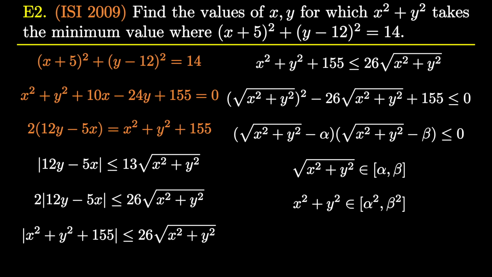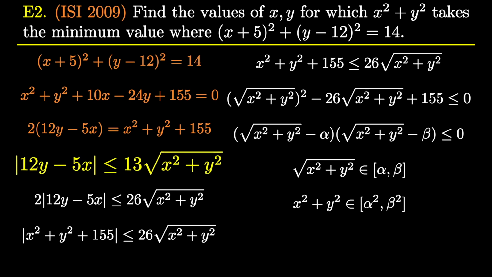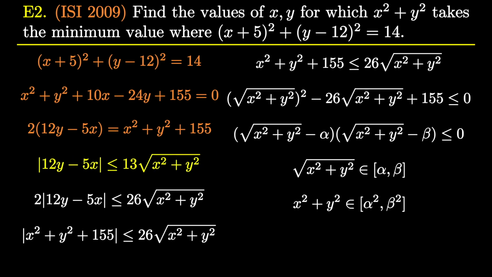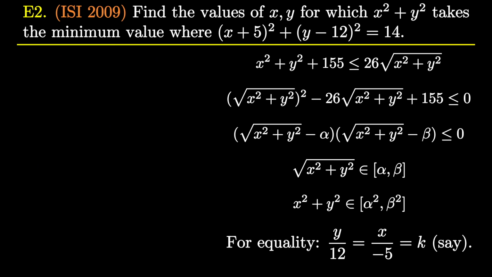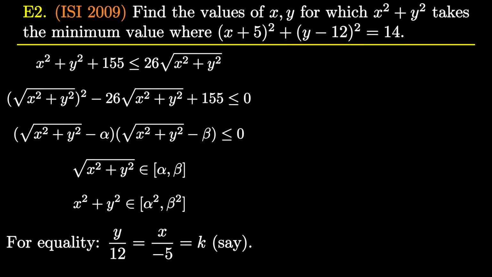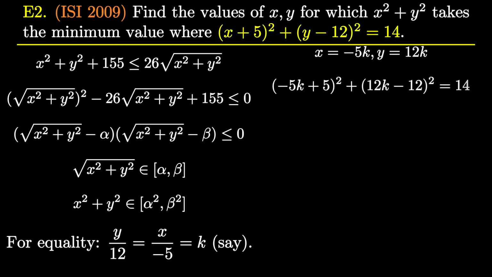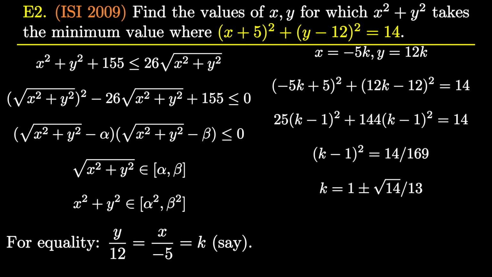Now the question is for which values of x and y, x square plus y square attains its extremum values. To figure out those x and y, we have to find such x and y for which the equality holds at the first inequality when we applied the CS inequality the first time. And the equality holds when y over 12 is equal to x over minus 5. Let's take these two ratios equal to k and we get x is equal to negative 5k and y is equal to 12k.